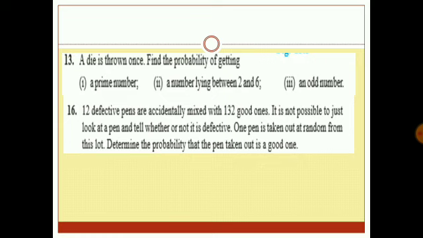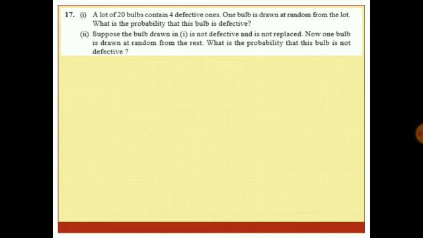There are 12 defective pens and they are mixed with 132 good pens. So total number of pens is how much? 144. So the probability of getting a good one is how much? 132 upon 144, which is equal to how much? 11 upon 12. Let us take up the 17th question now.